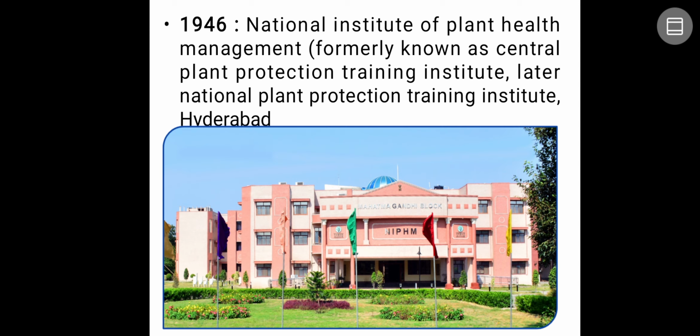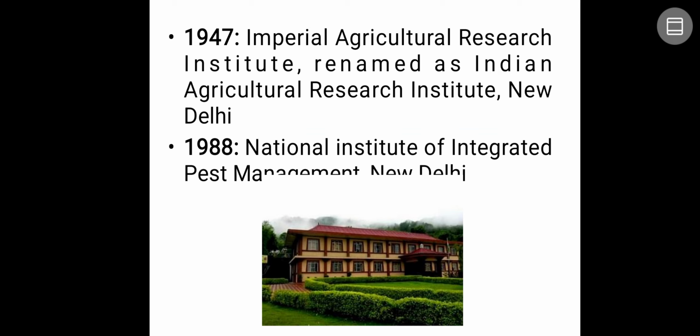Next, in the same year 1946, there was the establishment of the Central Plant Protection Training Institute. Then it was renamed as the National Plant Protection Training Institute, located in Hyderabad, but currently it is called the National Institute of Plant Health Management. They give training to many people. It may be students, faculty, KVK members, or any other people. Next, in the year 1947, since we got independence, the Imperial Agricultural Research Institute was renamed as Indian Agricultural Research Institute, which is as usual located in New Delhi itself.